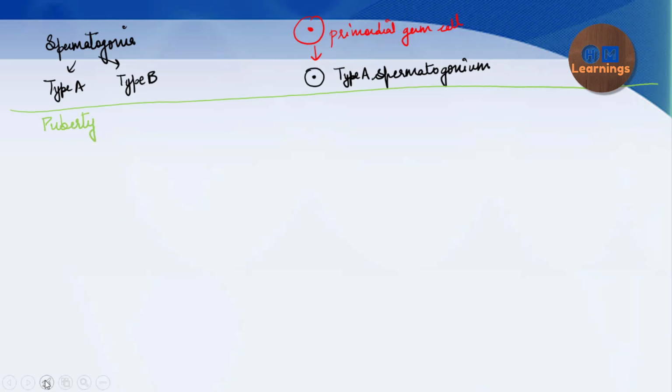At puberty, type A spermatogonia undergo division to form a further number of spermatogonia. Here you need to remember that the cell is diploid. Diploid means that in humans it has 46 chromosomes, 23 pairs of chromosomes, N is here 23, and the DNA content we can write as 1C.